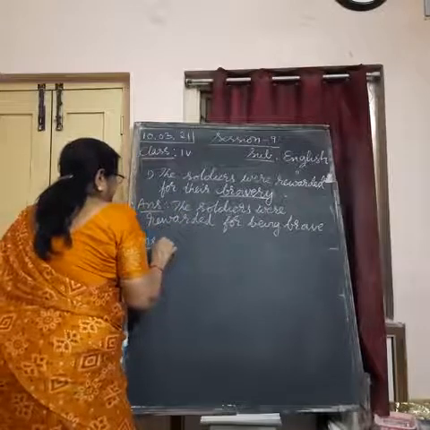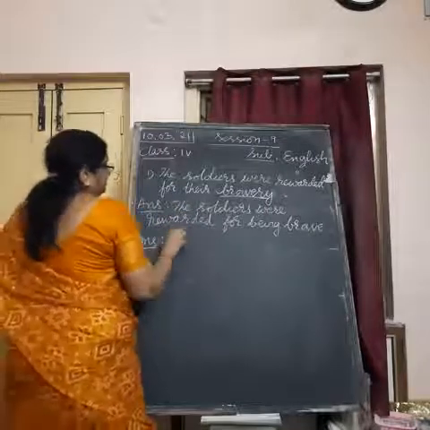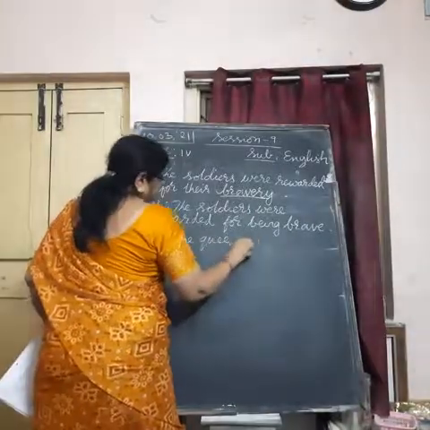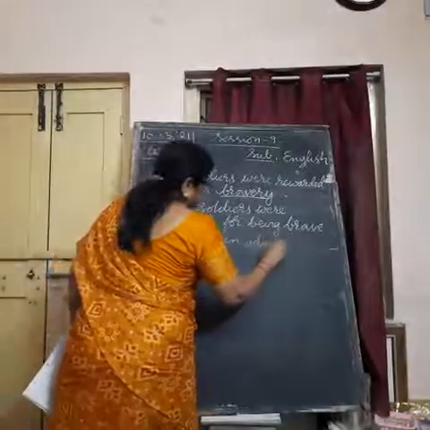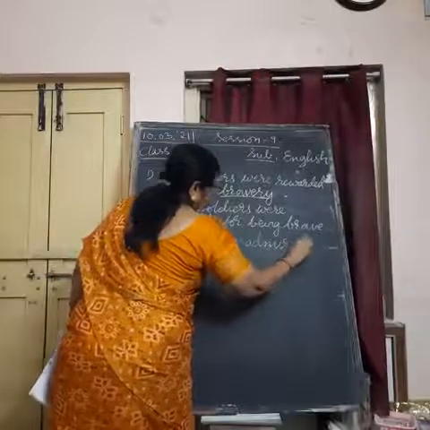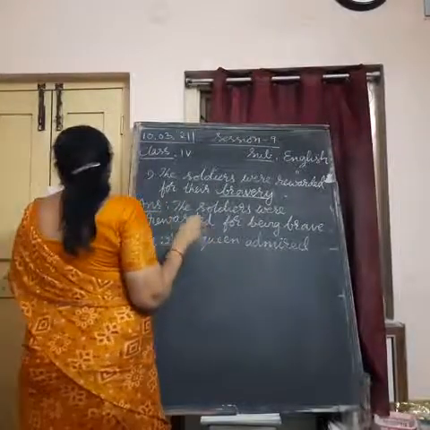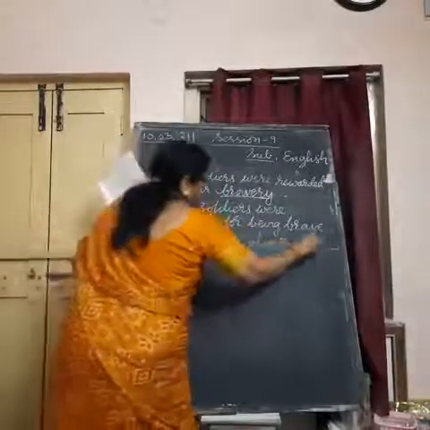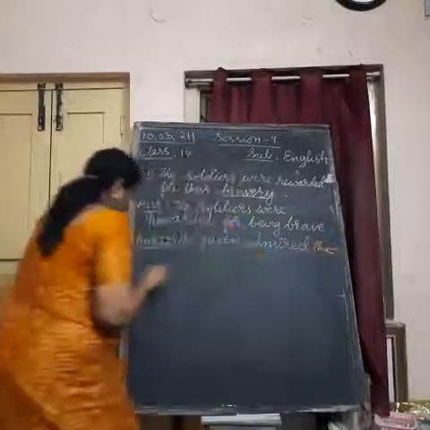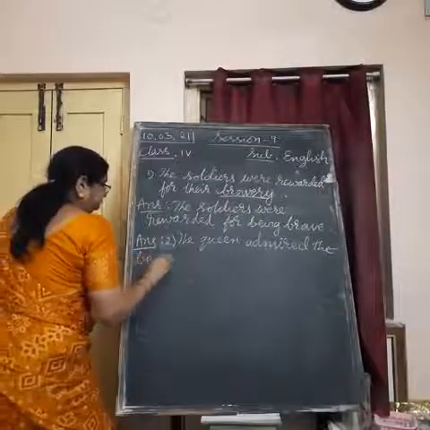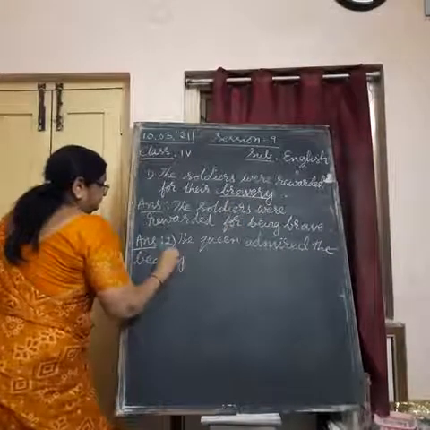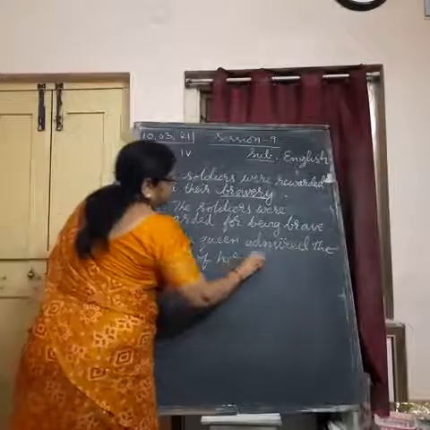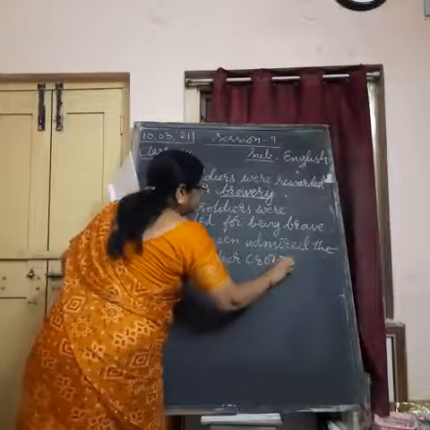Answer 2: the queen admired, beautiful you should change into beauty, admired the beauty of her crown. This way you have to write it.